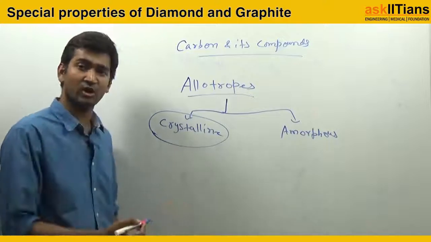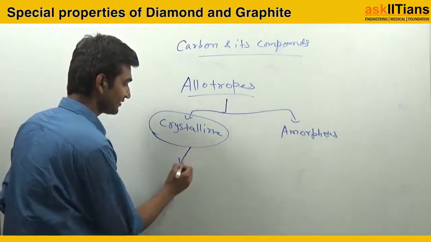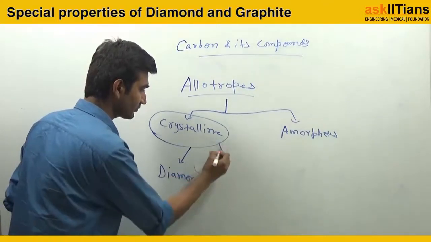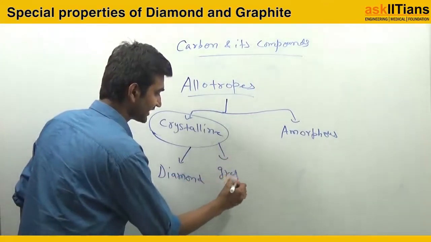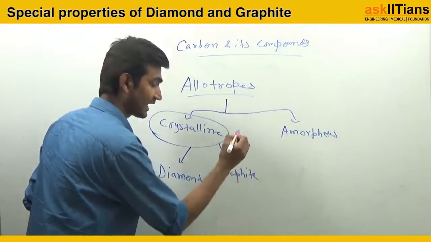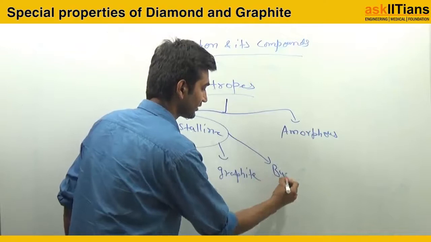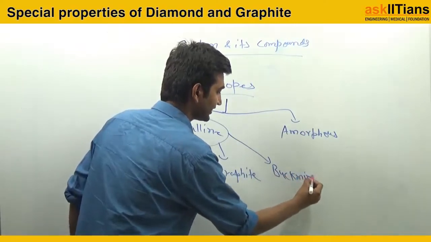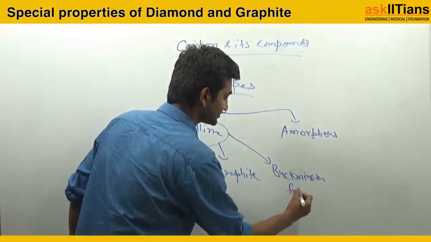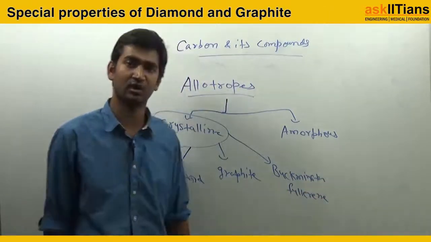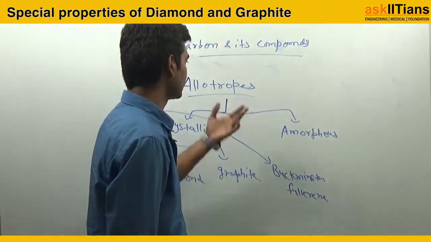So this crystalline form is subdivided into diamond, it is a crystalline form, graphite, that is a crystalline form, and Buckminster Fullerene. So they are all the crystalline forms of carbon.